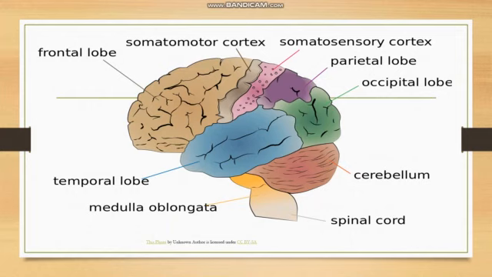Now we will see about the hindbrain. It is also called as rhombencephalon. It is the second largest part of the brain. And do you know which is the first largest part of the brain? Yes, it is cerebrum, as it forms 80 to 85% of the total brain. This hindbrain forms 11% of the total brain. The hindbrain comprises of pons, cerebellum and medulla, also called the medulla oblongata.